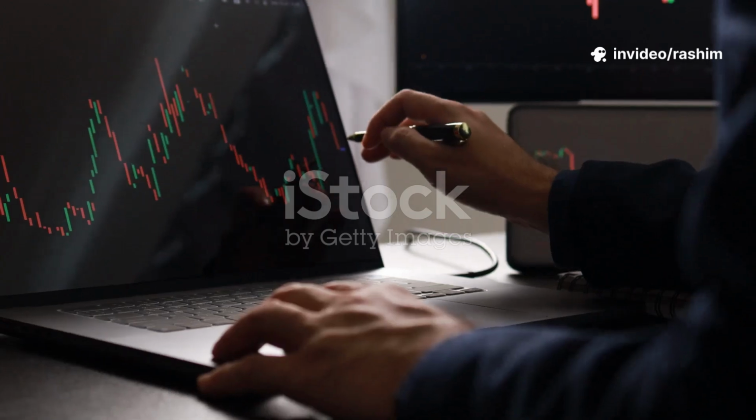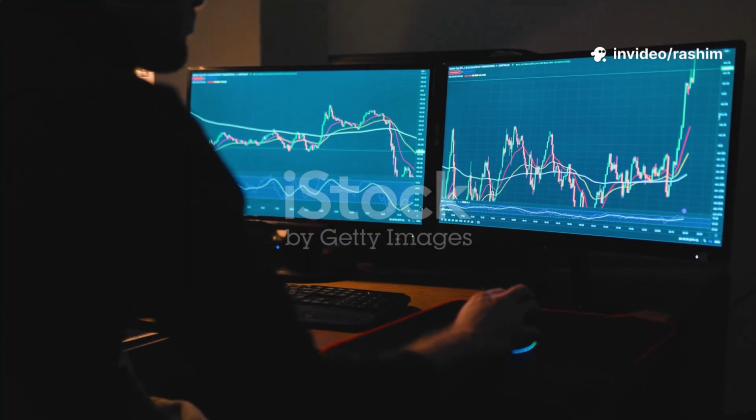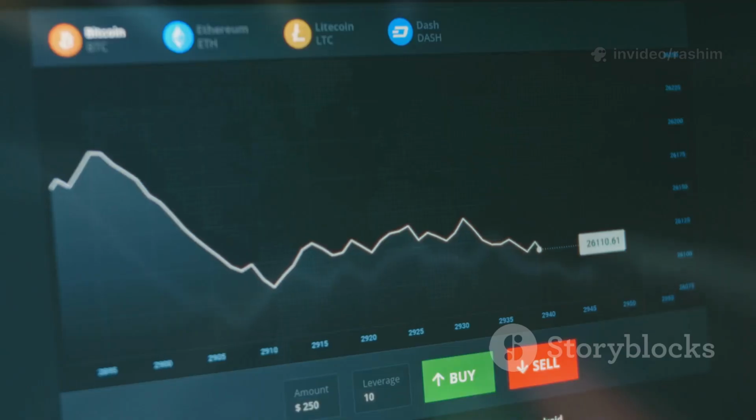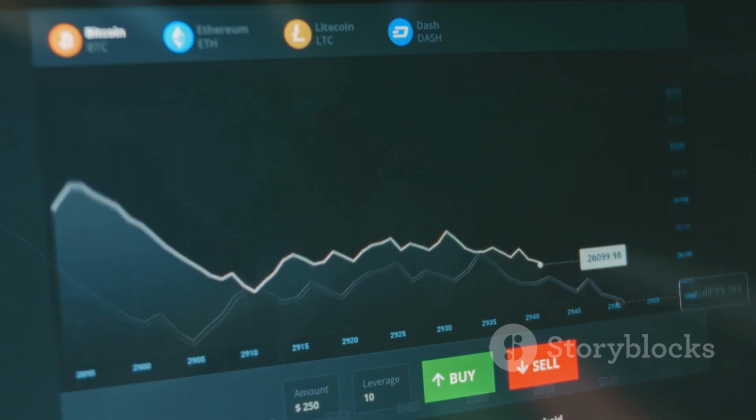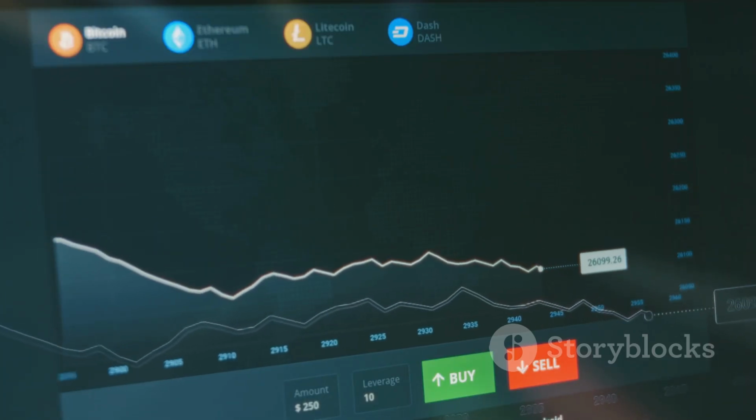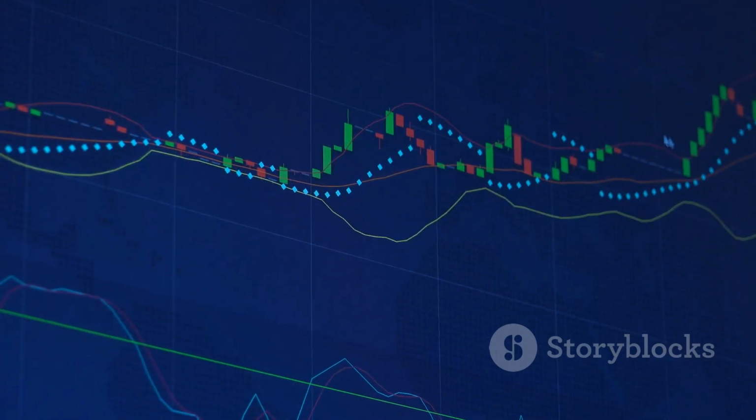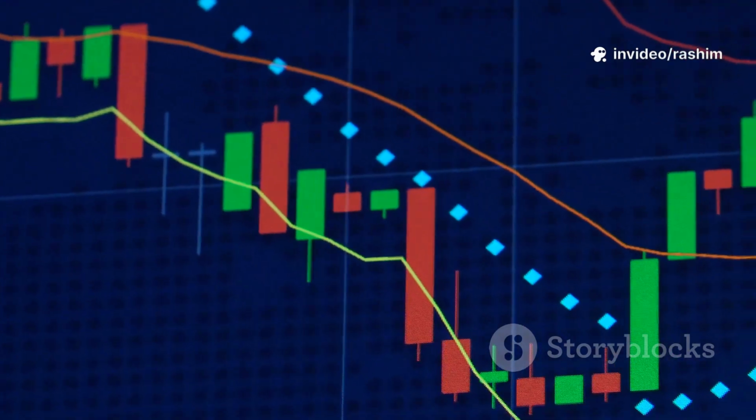Let's start with the basics. The most important tool in TradingView is the chart. A price chart shows you the history of an asset's price over a period of time. The most common type is the candlestick chart. Each candle tells a story.